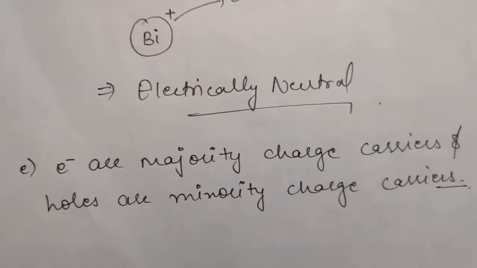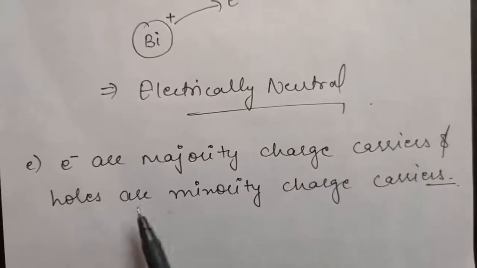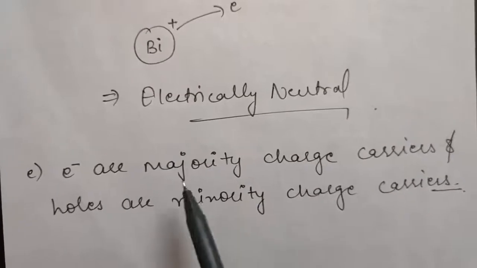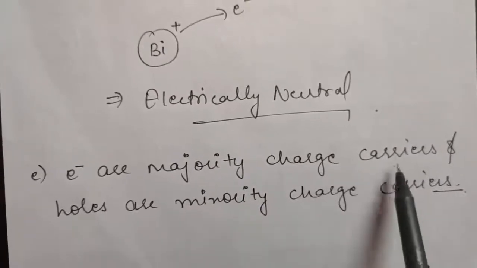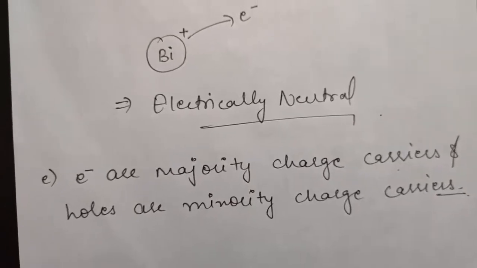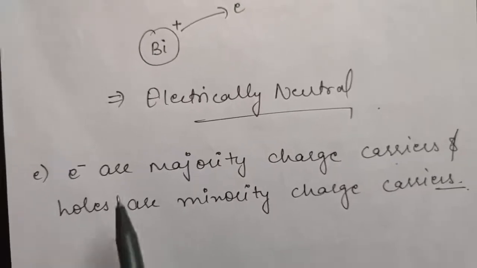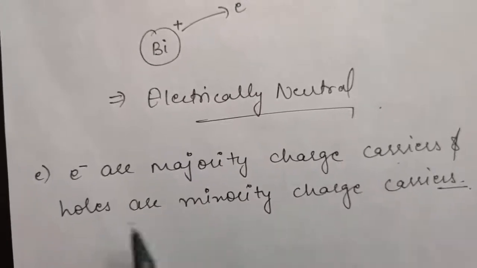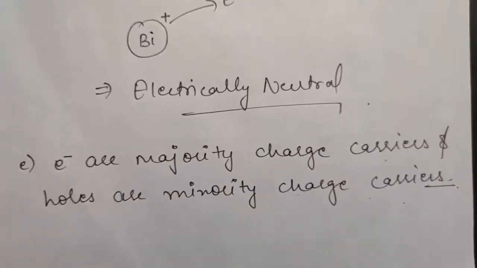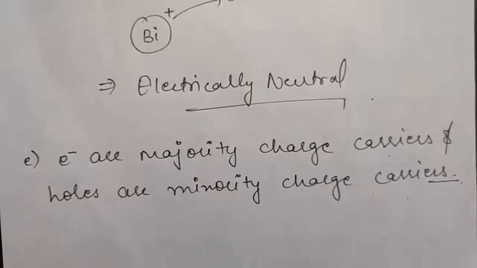Okay. And the sixth point is, electrons are majority charge carriers and holes are minority charge carriers in n-type semiconductors. By majority charge carriers, you mean nothing but that which is in higher quantity. So obviously electrons are higher in quantity, so they are carrying much more charge in n-type. So electrons become majority charge carriers and holes become minority charge carriers of n-type. So these were the main 5 points which cover n-type semiconductors.